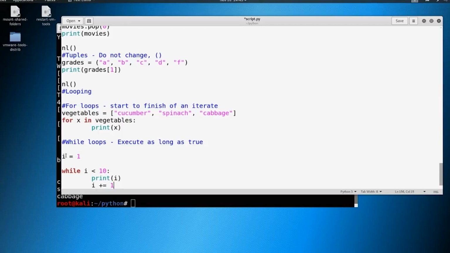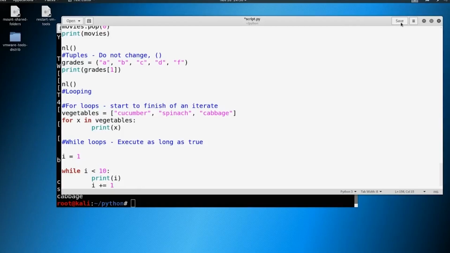So what we're doing here is we're saying, hey, I equals 1. And while I is less than 10, I want you to go ahead and print out I. Then we're going to say, hey, I plus equals 1. So that means I is now going to be 2. Then we're going to go back through this loop again. Now, while 2 is less than 10, go ahead and print out that it's 2, make it 3. 3 is less than 10. Over and over and over until this condition is no longer true. The second that I becomes 10, this loop is no longer true and it's going to stop.